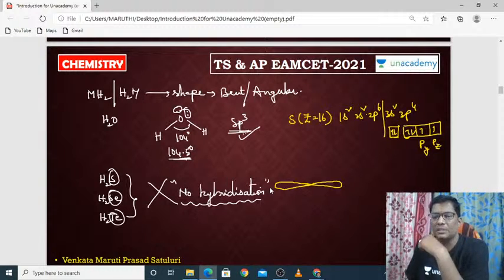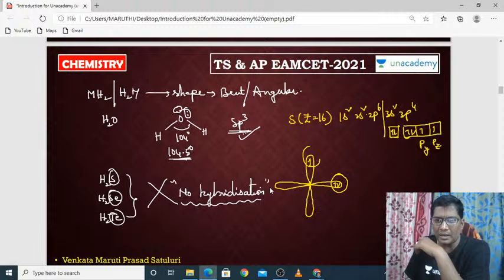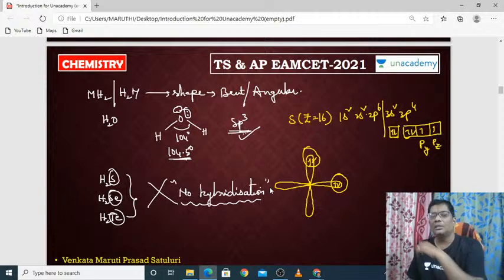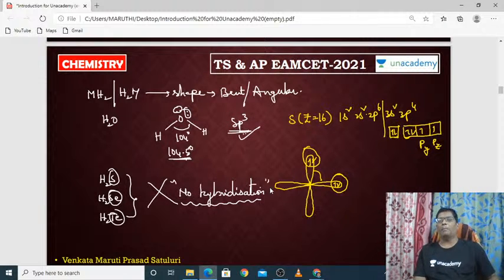Py reacts with one hydrogen and pz reacts with another hydrogen. So these two will form the bonds with a bent shape. It is not at 104 degrees, it is approximately 90 degrees.